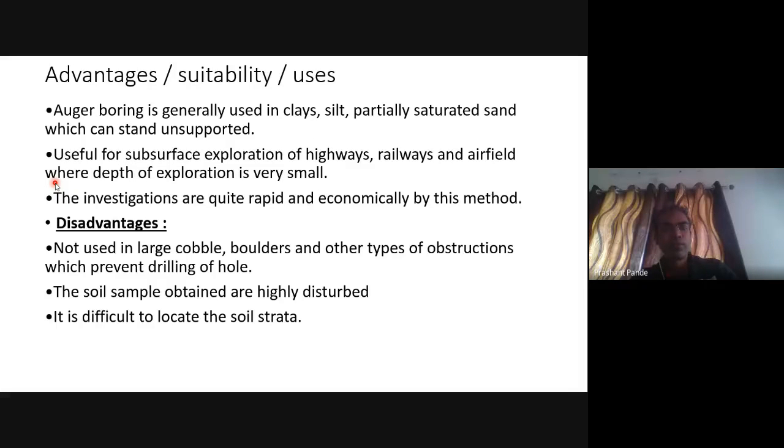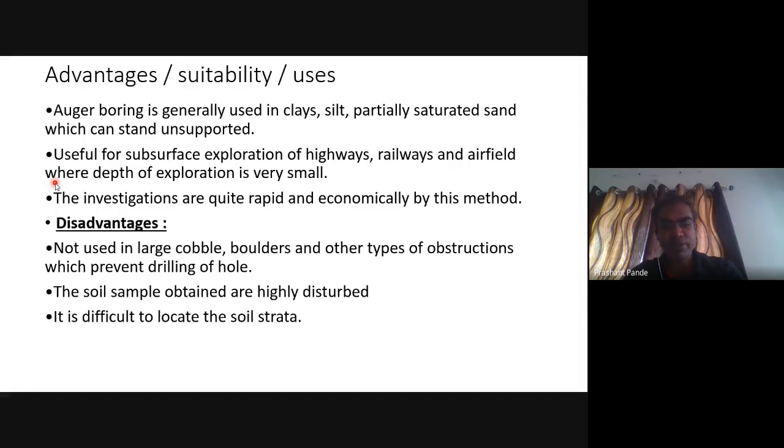Advantages, suitability and uses of this type of boring. Auger boring is generally used in clays, silt, partially saturated sand, which can stand up unsupported, usually for subsurface exploration of highways, railways, and airfield, where depth of exploration is very small.